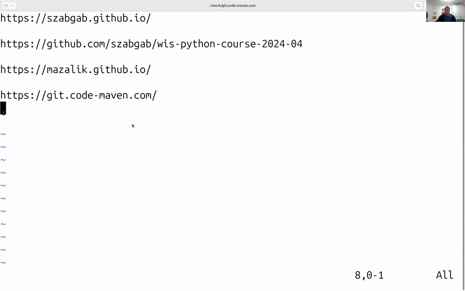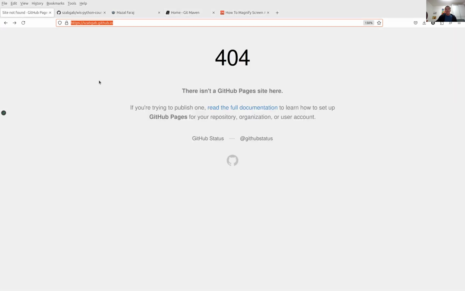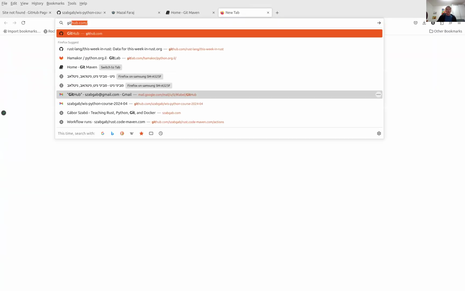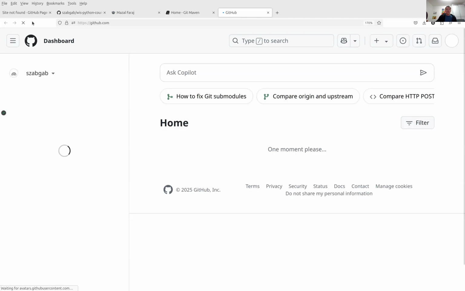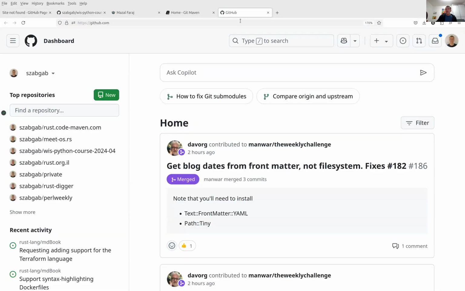Did I share that one? Yeah, okay. So what do we need in order to build this page? We're going to go to github.com. I'm going to copy this address because it's easier for me to copy paste, but I'm just explaining it. You already need to have an account there, of course. And if you're creating an account now, for the first time, then create one that is independent of everything else.